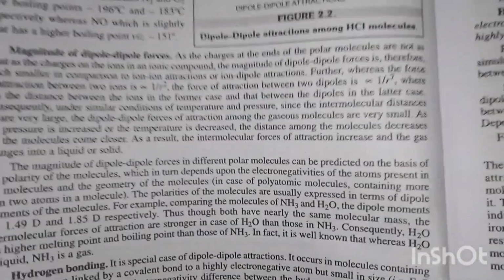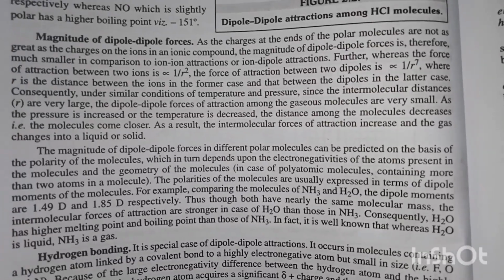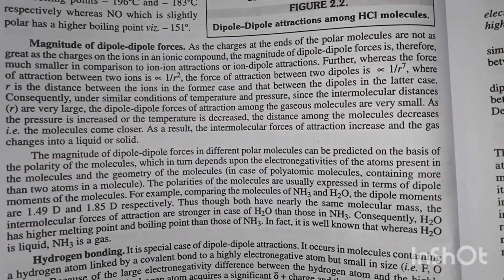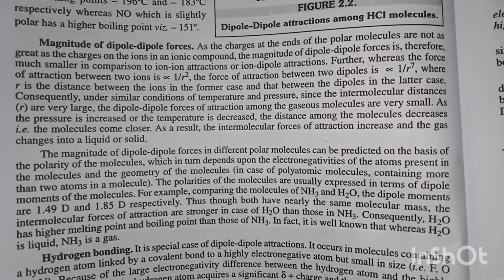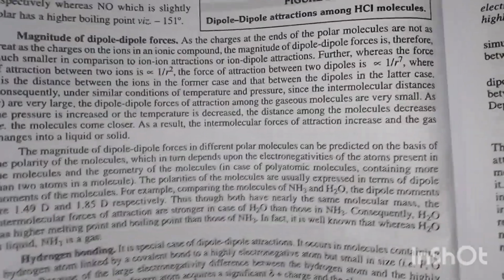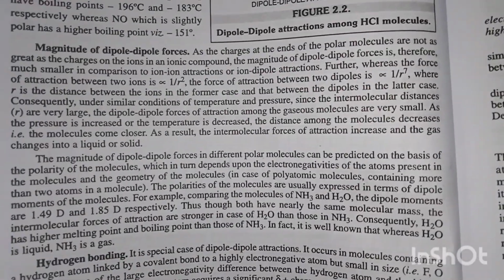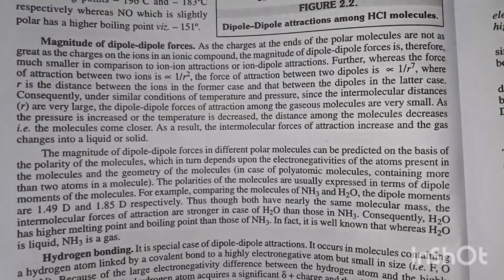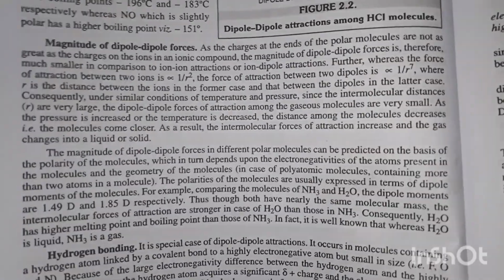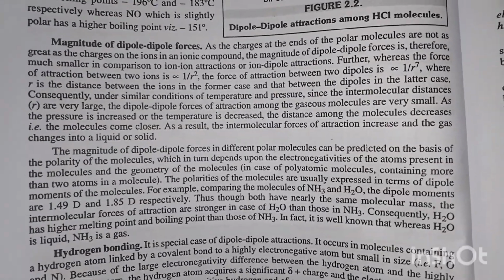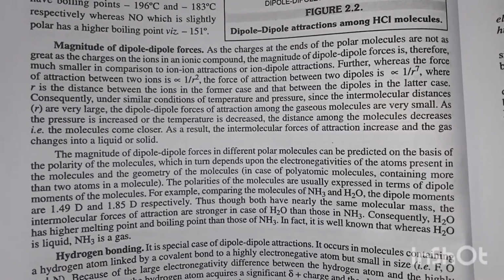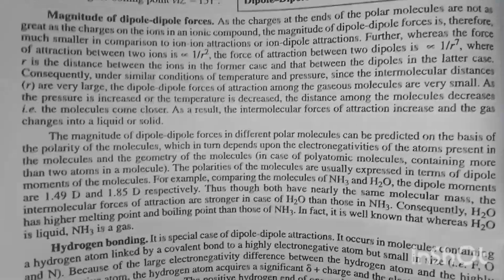The magnitude of dipole-dipole forces in different polar molecules can be predicted on the basis of the polarity of the molecules, which in turn depends upon the electronegativities of the atoms present in the molecules and the geometry of the molecules. The polarity of the molecules is usually expressed in terms of the dipole moment of molecules.